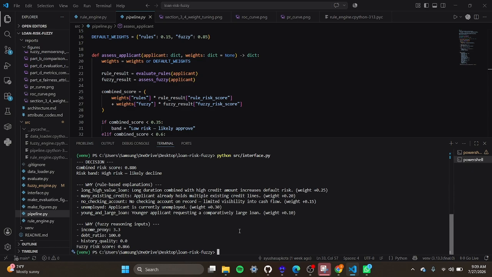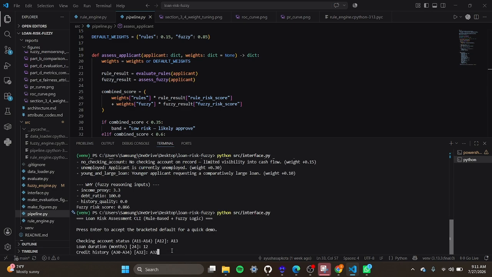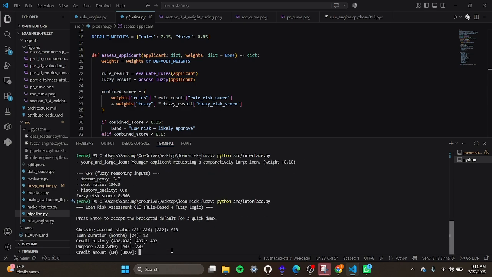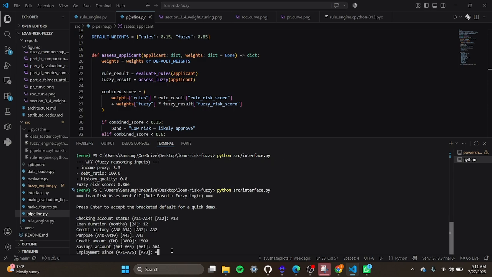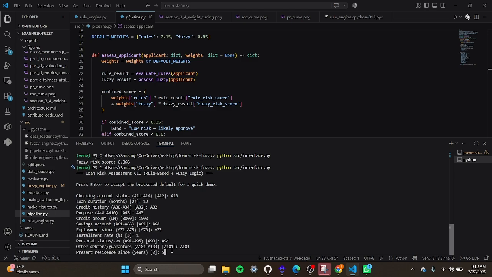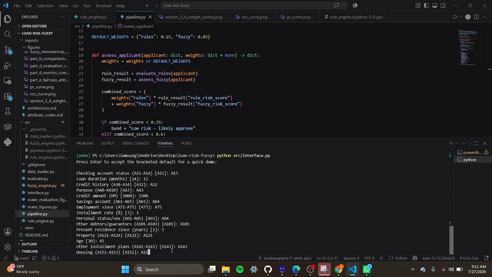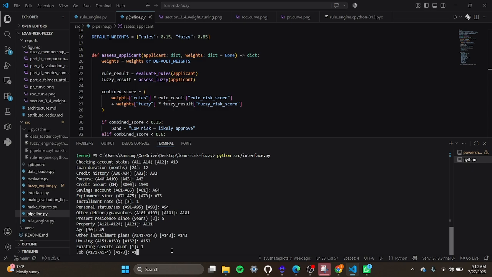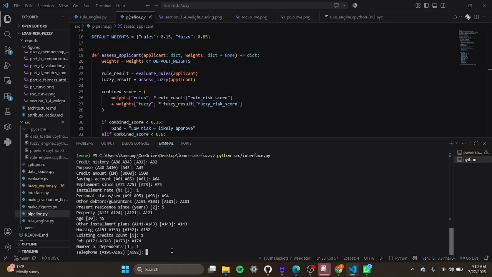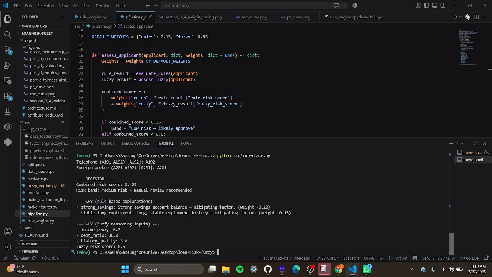Now I'll enter a low risk profile. And there it is, a combined low risk score of 0.05.